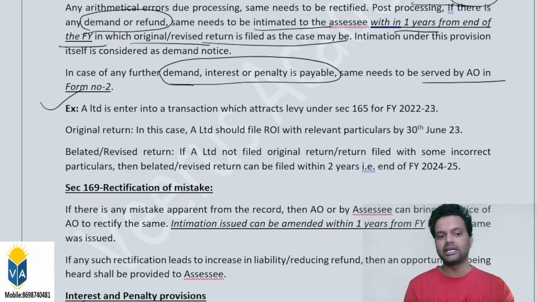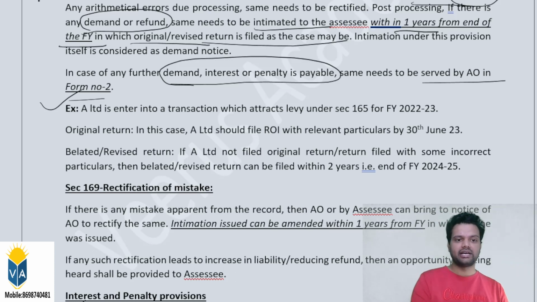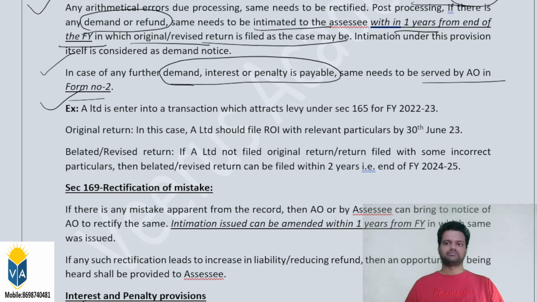The same needs to be served by the AO in form number 2. Form number 1 is filing of return. Form number 2 is intimation of the demand, interest or penalty. Whatever additional demand or refund he identified here, in any case he will issue in form number 2. Similarly, if you have seen any assessment order, on the last page there will be a demand notice. The demand notice is under section 156. That is for the regular scrutiny assessment. Similarly, for equalization levy also, the assessing officer will issue a demand notice. The demand notice will be in form number 2, intimating that this is the extra demand, this is the refund, etc. Right? Okay.